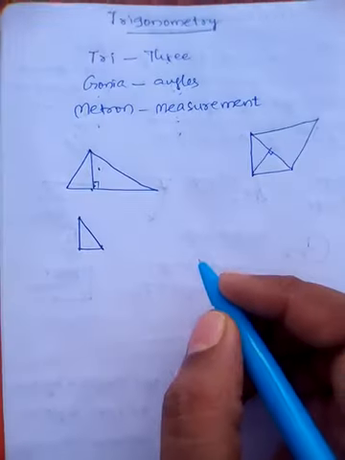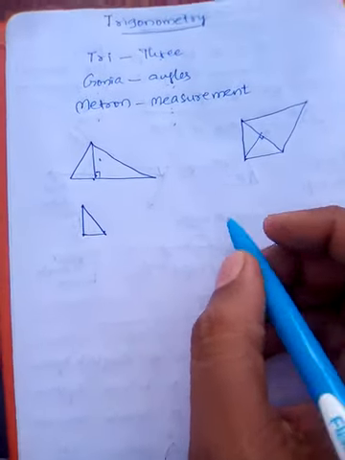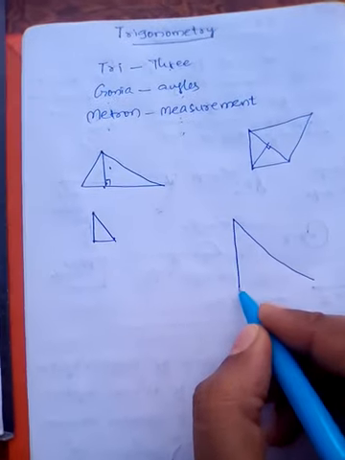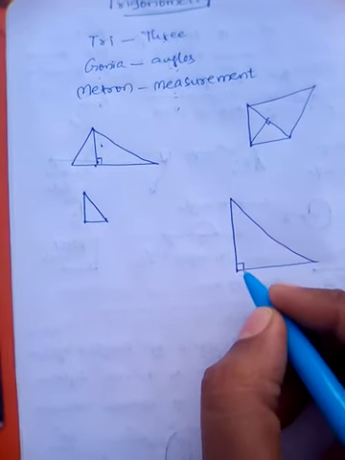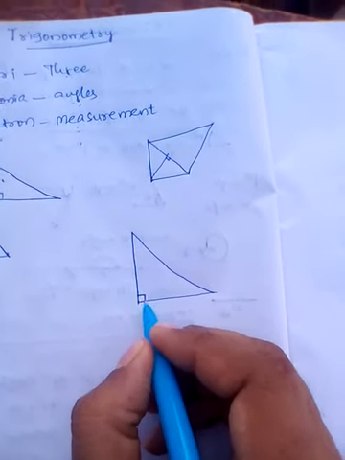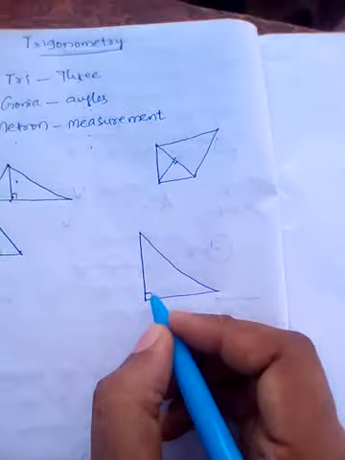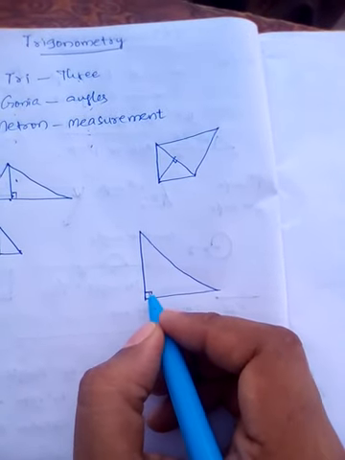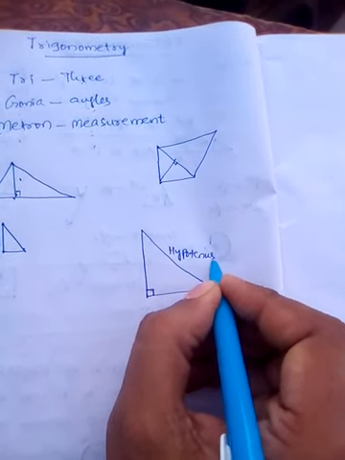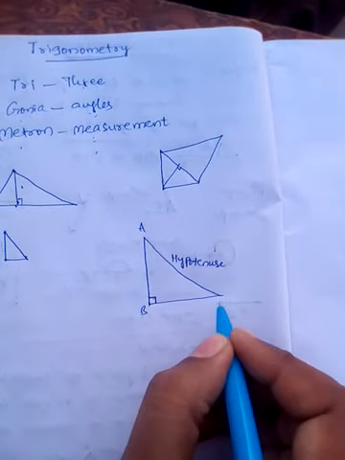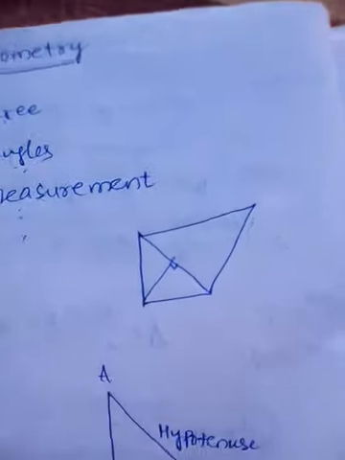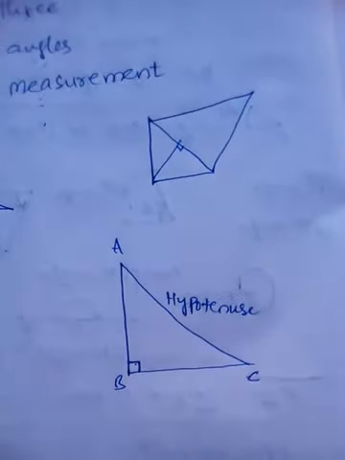Now let us name the sides of the right angled triangle. It is very clear for us that in a right angled triangle there will be a 90 degrees angle. The side which is opposite to the 90 degrees is called hypotenuse. Let us draw one triangle ABC, in which angle B is 90 degrees.